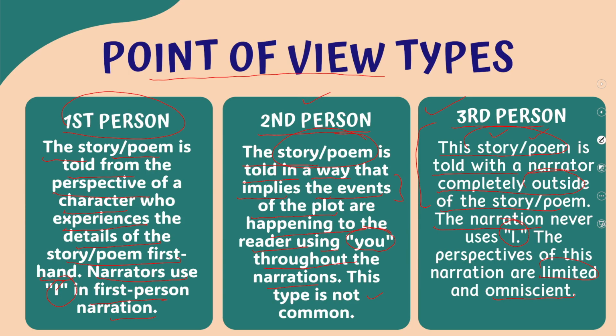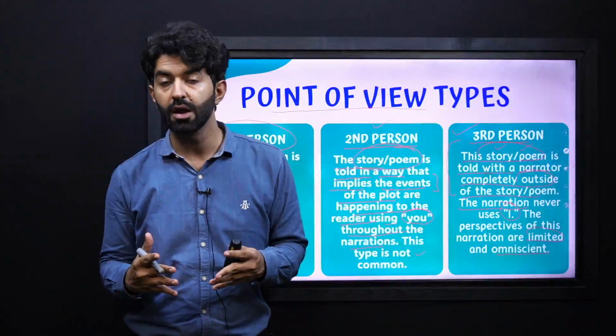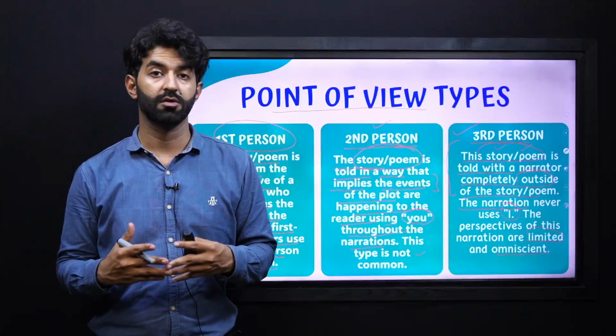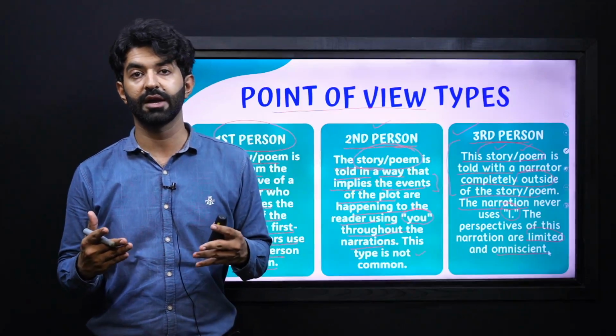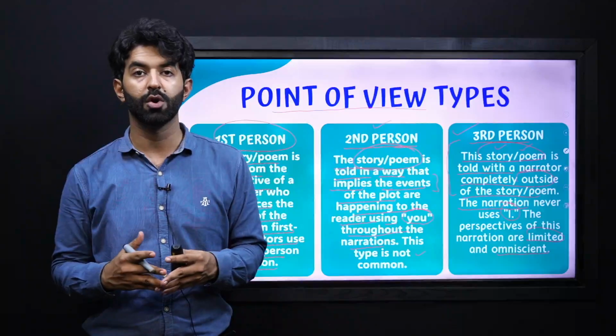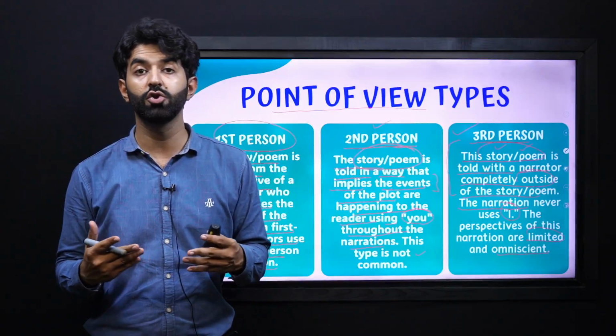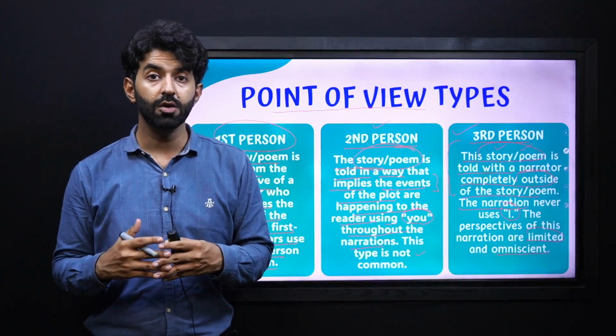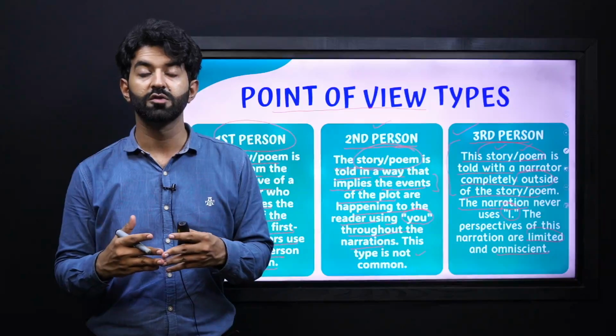Now, we get to know that in third person, it is very easy to identify that it is not the first person narrative or the second person narrative or point of view, because the word I and you are not used. Rather, the narrator who's telling you the story is not included.